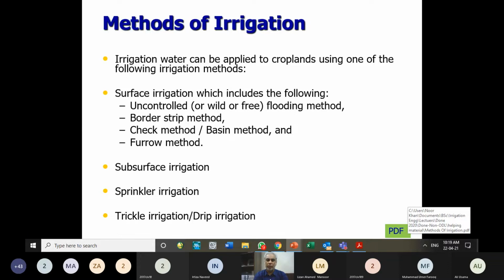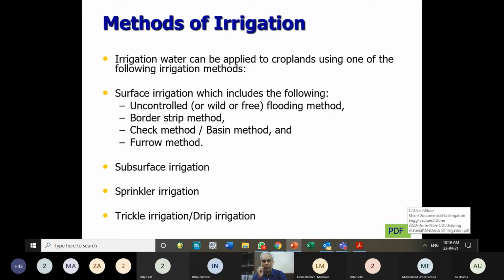We supply water not through channels but through plastic or galvanized steel pipes, either from sprinkler guns or sprinklers from the top of the crop, or, in the case of trickle irrigation, in the form of droplets.